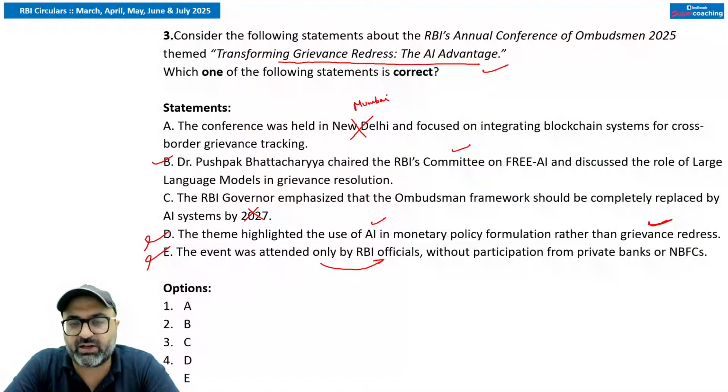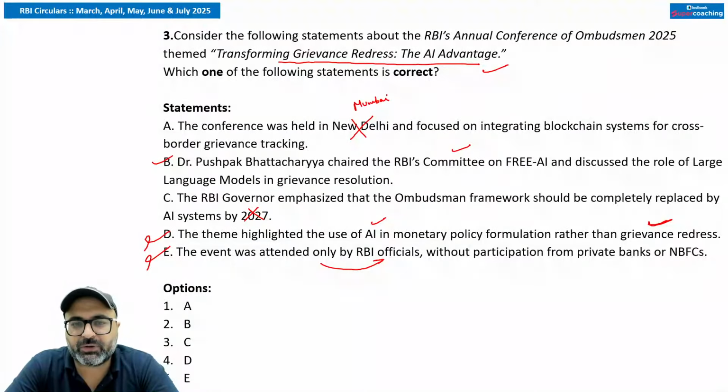The event was attended not only by the RBI officials. Rather, in this particular event, many officials from NBFCs, non-banking payment system operators, credit information companies, and many other stakeholders were present. Even the managing directors and CEOs of major banks were also present in this particular conference. Remember that it was inaugurated, or I would say the chief guest of this conference was Sanjay Malhotra ji, the governor of RBI. Remember that.